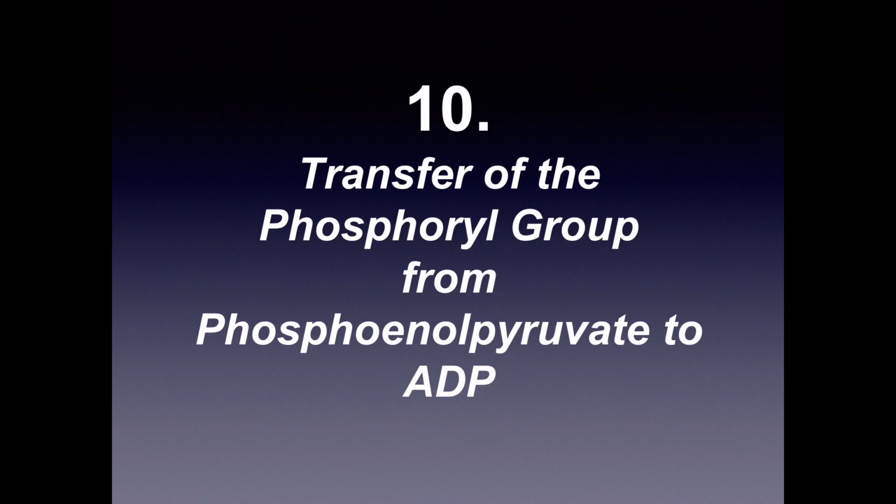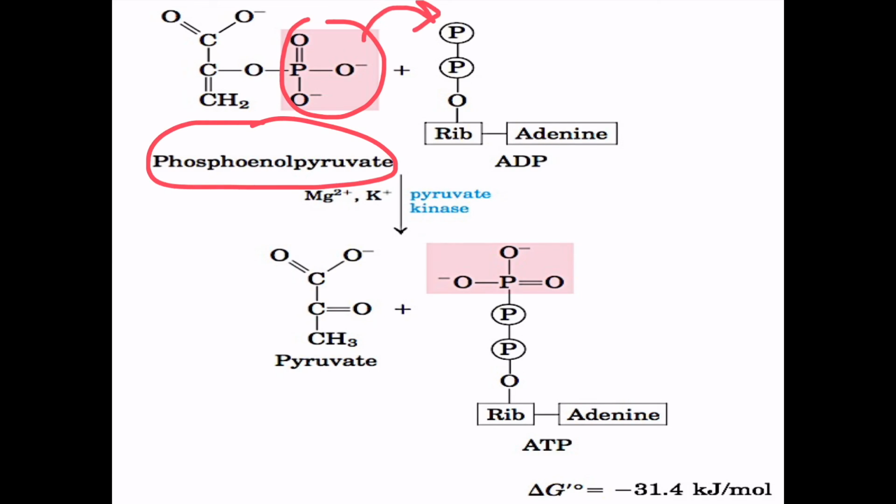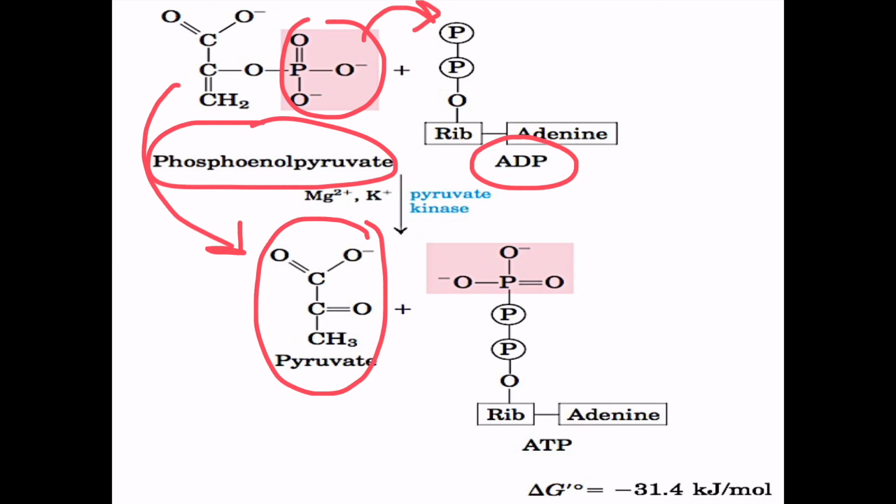Final step of glycolysis and the final step in the payoff phase. Very important one because it involves transfer of a phosphoryl group from PEP to ADP. This is phosphoenol pyruvate, and see the phosphate group at the second carbon. Now this is transferred to the ADP. Now what will we get in this reaction? We will get phosphoenol pyruvate converted into pyruvate and a molecule of ATP. A molecule of ATP is getting formed.